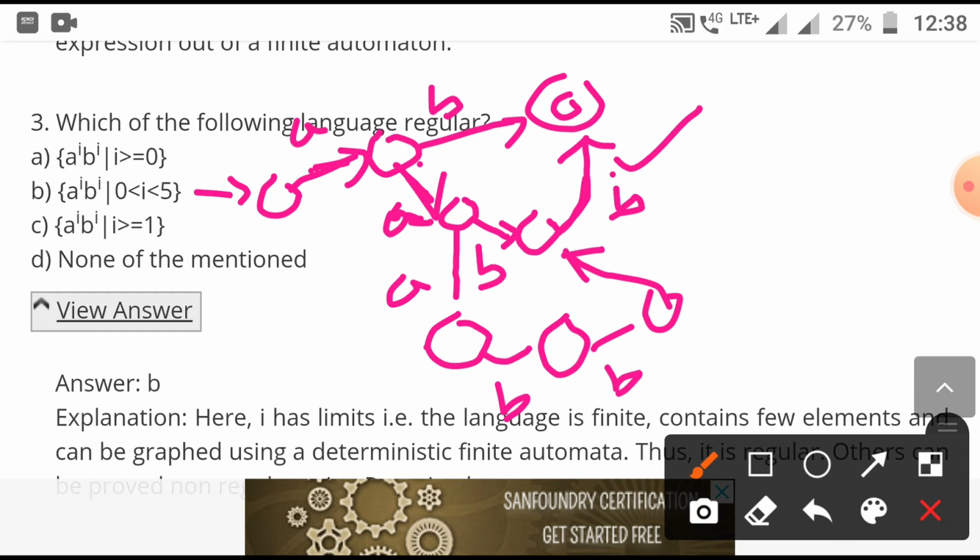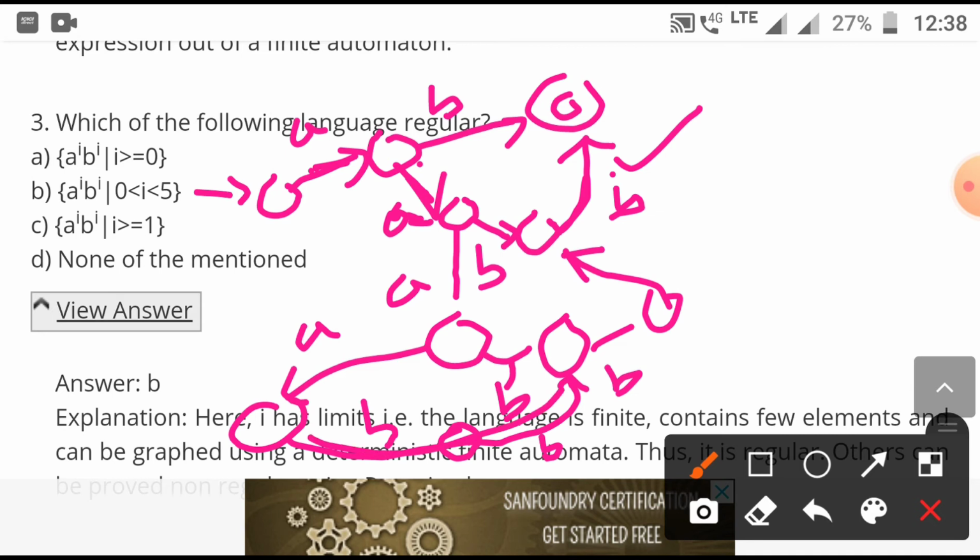For 4A 4B, just make here A, and for this it will be 1 2 3 4A, and you can manage 2B, not here, you can make it here and merge one state here and mention B. In between, this B is for this one and this B is for this one. 1 2 3 4, only one is needed, B, just mention B, because 1 2 3 4: first B, second B, third B and fourth B. Here it is not actually written B. So you can do some minimization this way, but only one final state has been used, so it's okay.